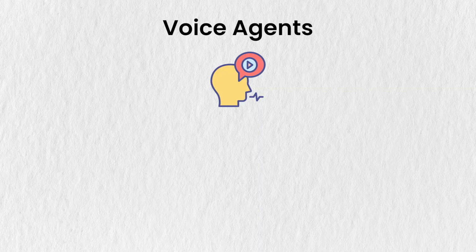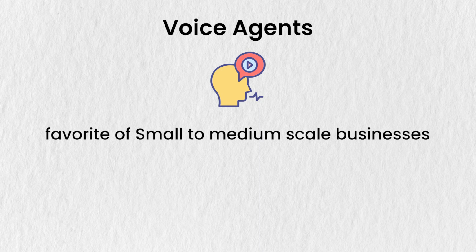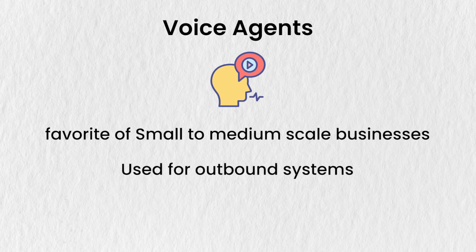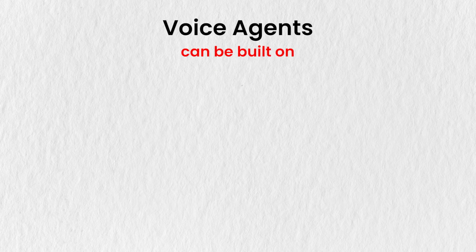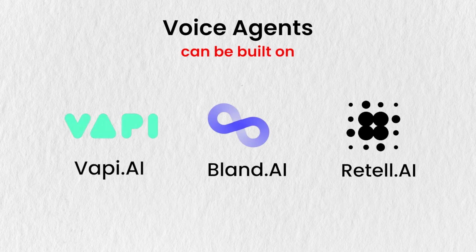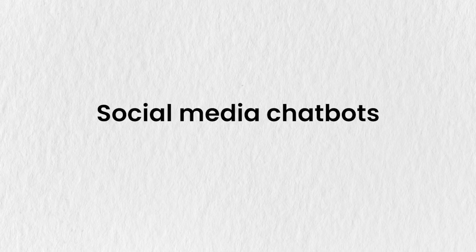Now there comes the voice agent. Voice agents are one of the first choices of small to medium enterprise businesses. Many of the businesses who are looking for clients use voice agents for cold outreach and for their outbound systems. These voice agents are pretty well trained on human interaction, and they interact as we interact, similar to humans. These agents can be built on platforms like Vapi.ai, Bland.ai, and Retell.ai, and you can start building them without having any knowledge of coding.